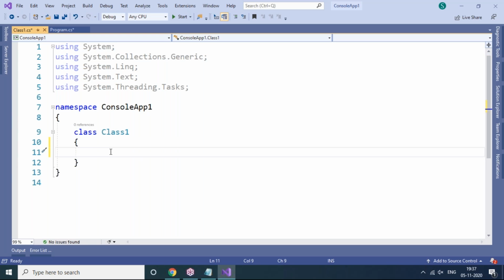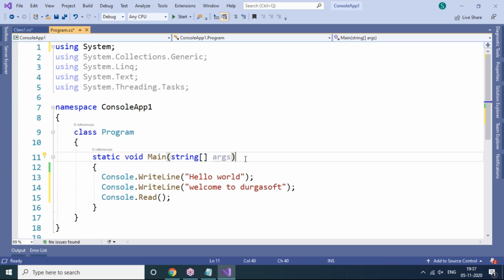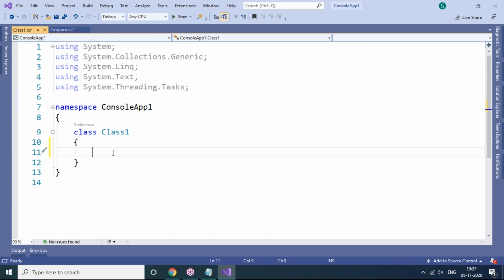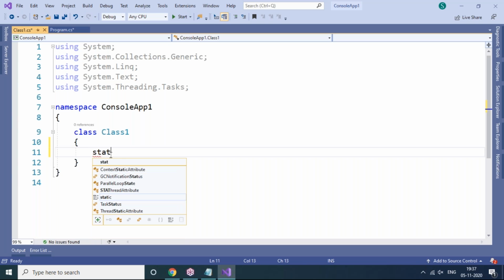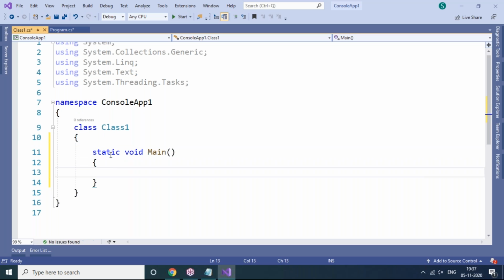But look here, for the first time when we create a console application, we got the entry point by default, static void Main(string[] args) like this. But whenever we add an extra class to this existing console application, there is no entry point. Entry point is not available. But how do we add the entry point here? Yes, by your own, you have to add the entry point like static void Main, with capital M for the Main method. You have to add it like this only. The string[] args is optional, so you need not include it every time.